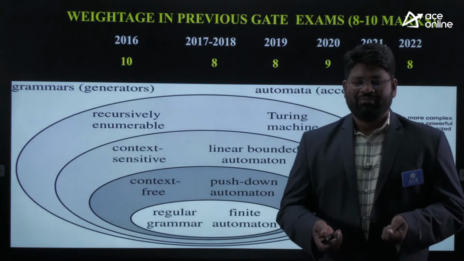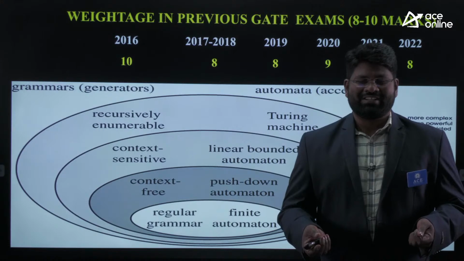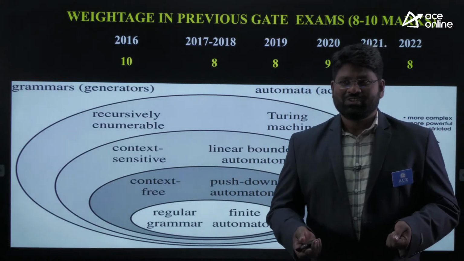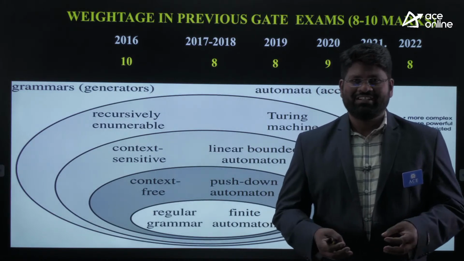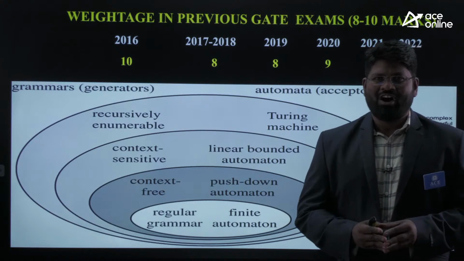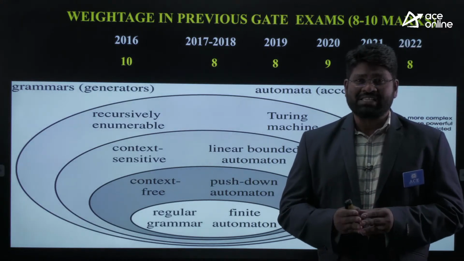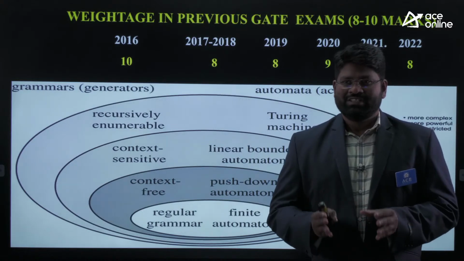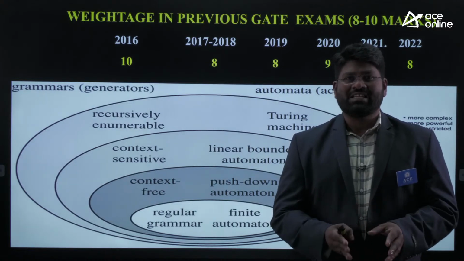Otherwise, you will feel every answer seems to be correct, especially in this course, theory of computation. So that's why, friends, what I'm suggesting is that this is a very important course, which has about 8 to 10% weightage in the examination. This is the one thing you must understand.